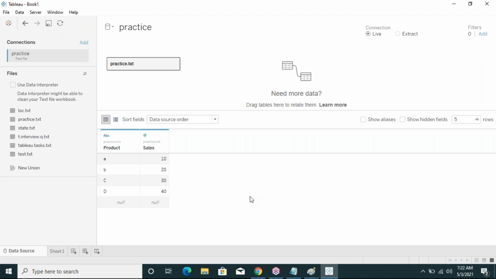Any doubt regarding these connections? Please ask me. If you have any doubt regarding these connections, please ask me.